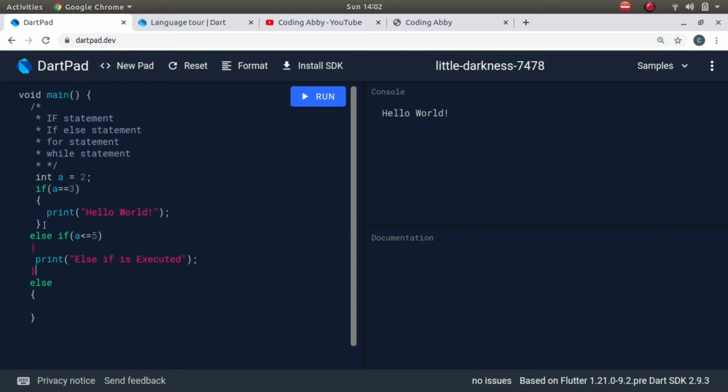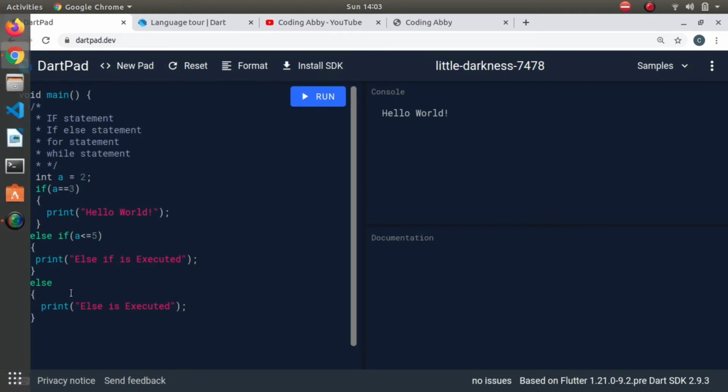So whatever these conditions are, if all of those are false, then it will enter the else condition and execute the code written in this else condition, like else is executed, right, semicolon. So this was the else if ladder.